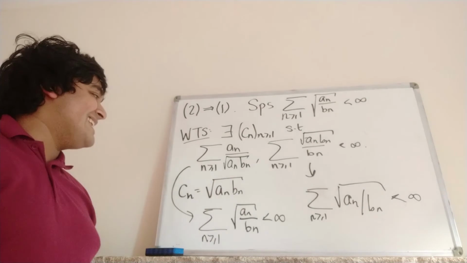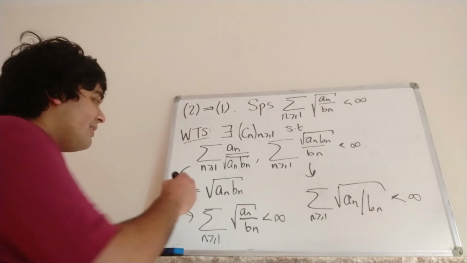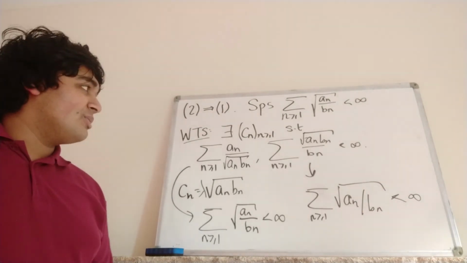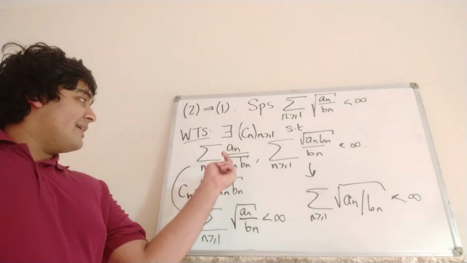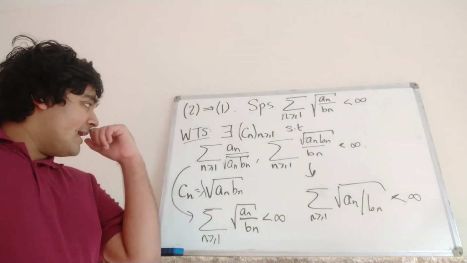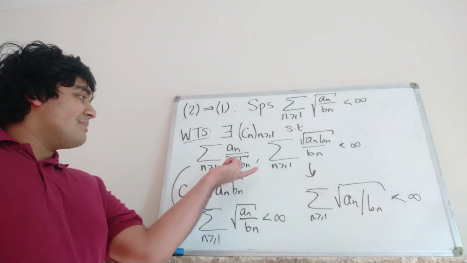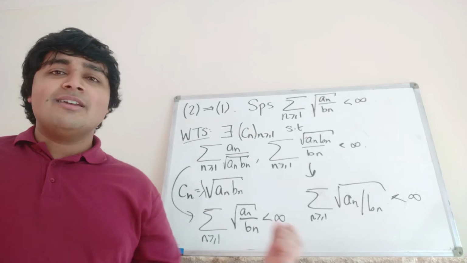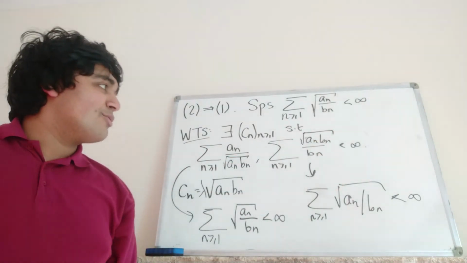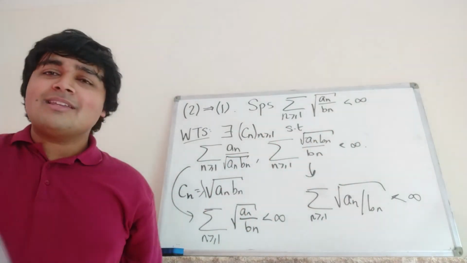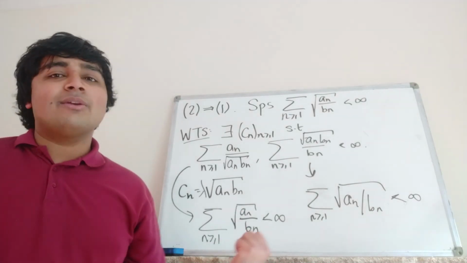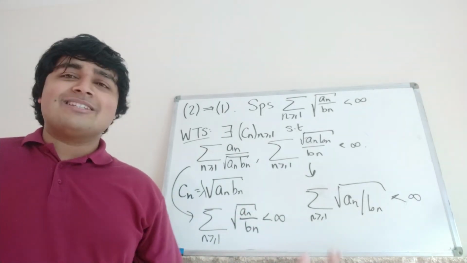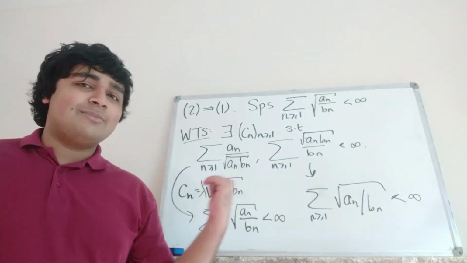Of course, we could use any scalar multiple of Cn. We could put a lambda here, where lambda is any positive real number, and that would also do. This one here would evaluate also to, well, we'd have a 1 over square root of lambda out the front, but we can bring that to the front, and 1 over square root of lambda is going to be positive, and here we'd have a square root of lambda as a factor, but they'd also be finite as well. But we only need to find one, and in fact we just need to show existence, but to show existence it's sufficient to find one explicitly.